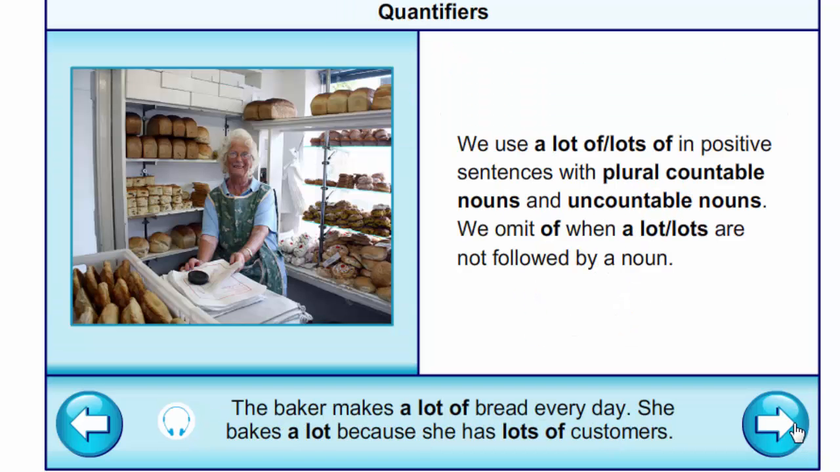Quantifiers. We use a lot of, lots of in positive sentences with plural countable nouns and uncountable nouns. We omit of when a lot, lots are not followed by a noun. The baker makes a lot of bread every day. She bakes a lot because she has lots of customers.